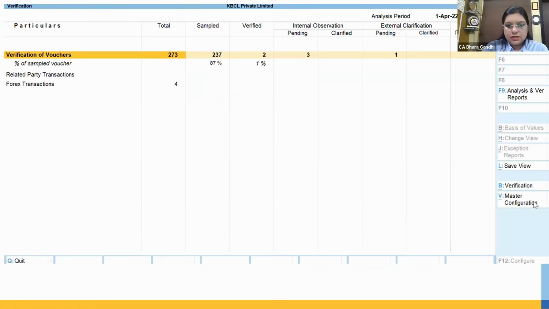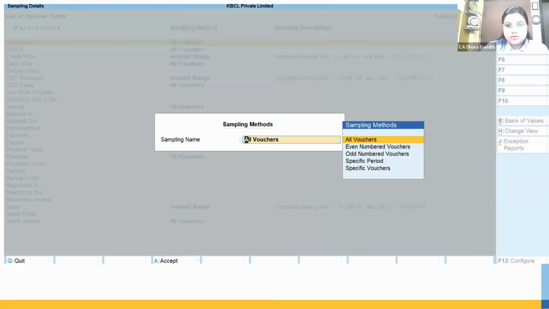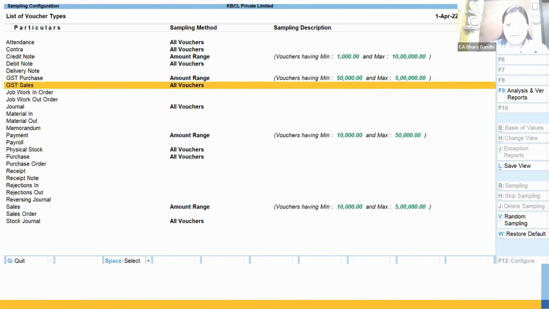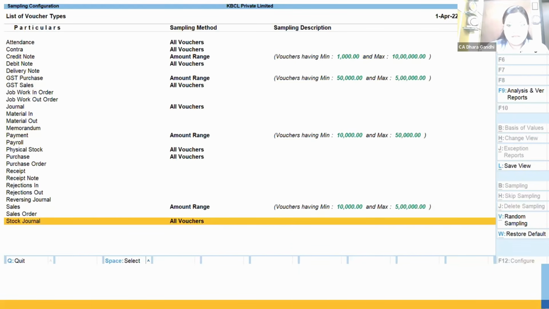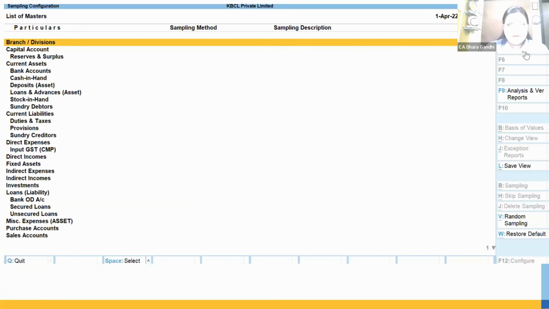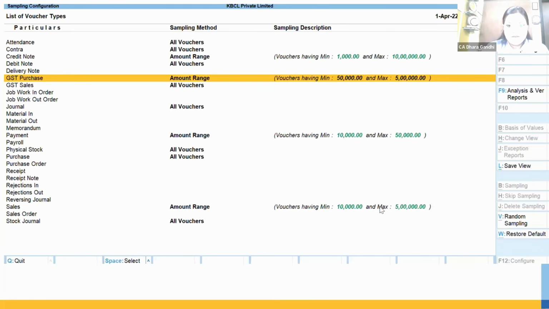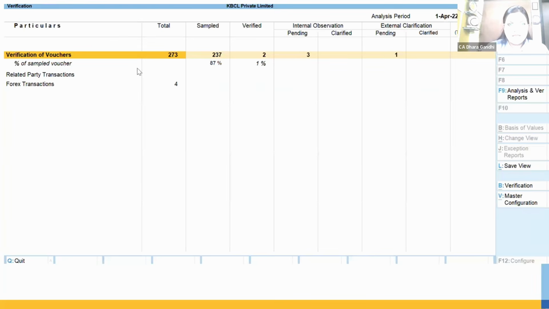If I want to see all contra, all the vouchers, credit note, 1,000 to 10 lakh amounts, GST purchase also 50,000 to 5 lakhs, payment I have given a specific range, stock journals, I want to see all the vouchers of stock journals. If you want to see group wise, you can put sampling group wise. If you want to see ledger wise, you can put sampling on a specific ledger.